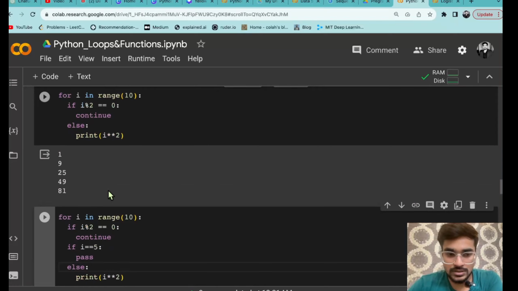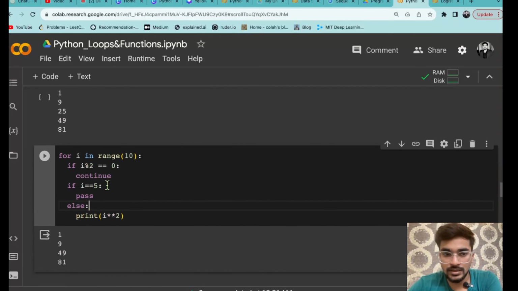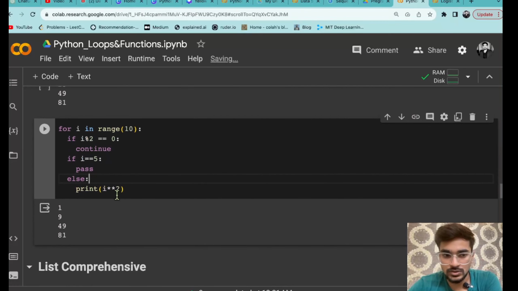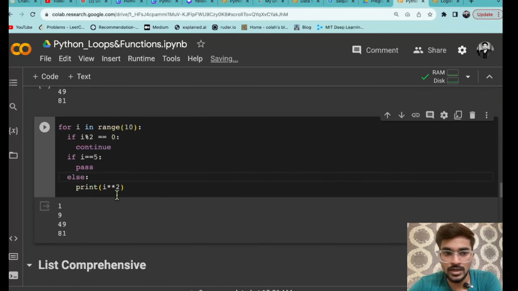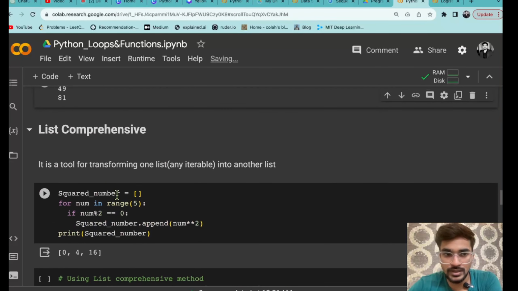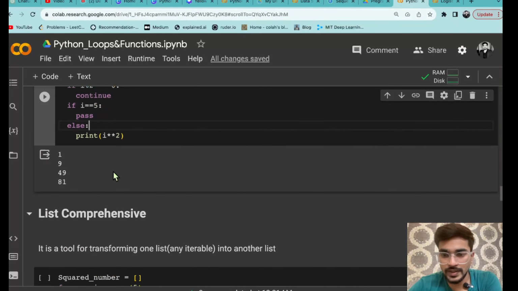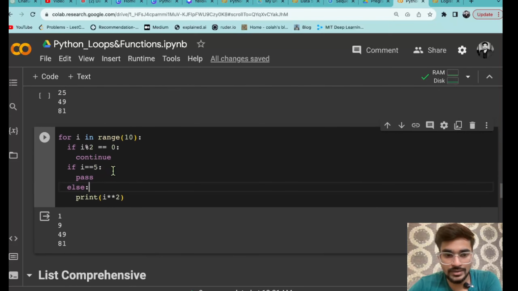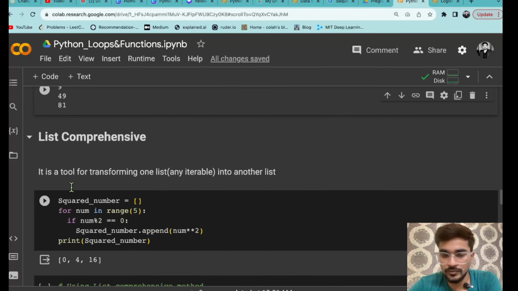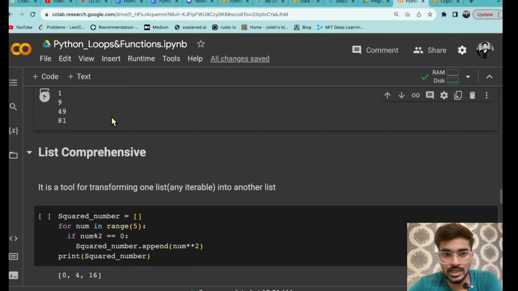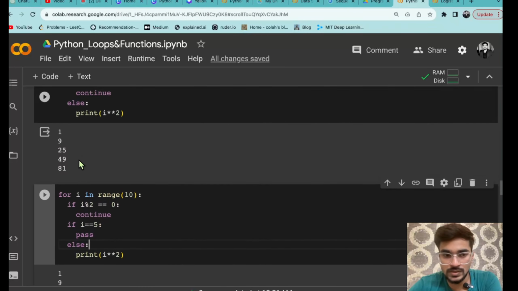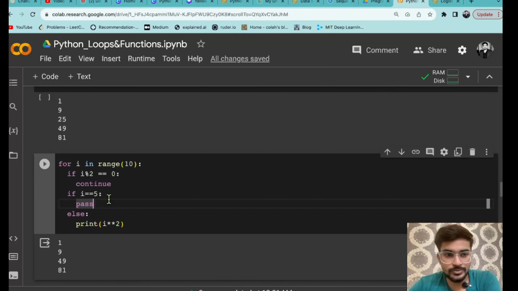So that was the concept of break, continue and pass. So that was an important concept. There is one concept that is left here, list comprehension, but I have already taken so much time, so I think that I will be starting from here in the next session, and I'll also cover functions in the next session. So that is it guys from this session.